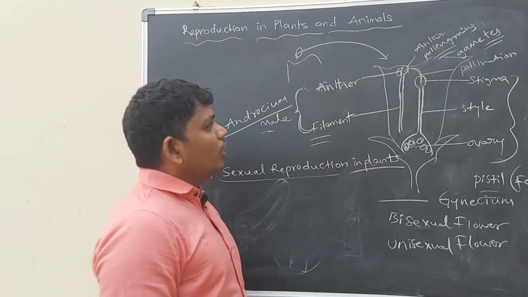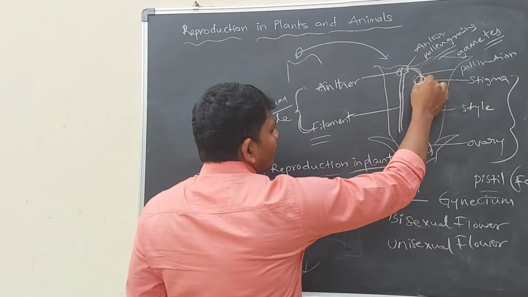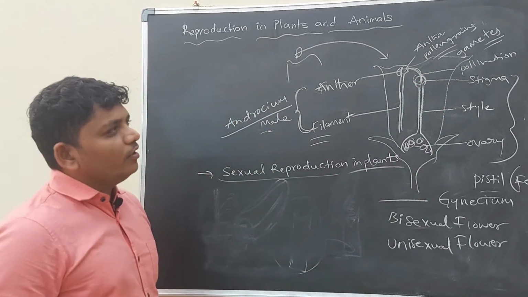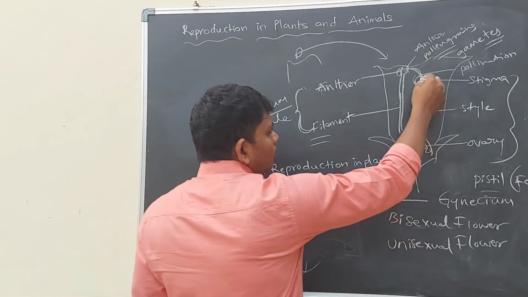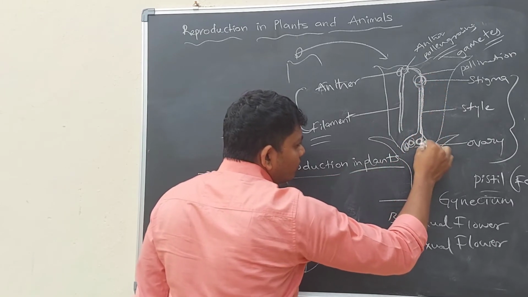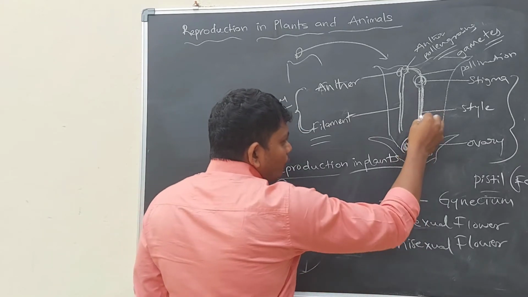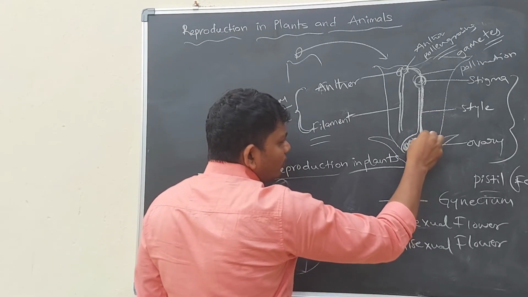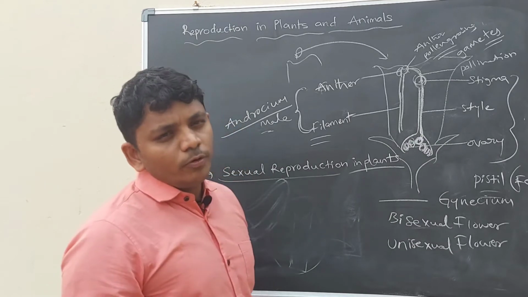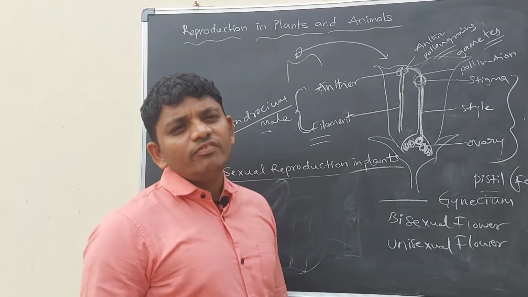Simple. Okay, the reaching of pollen grains to the stigma is called pollination. Whenever pollination occurs, the pollen grains will reach the ovule of the ovary. Then fertilization occurs between the pollen grain and the ovule. Then the seed forms.